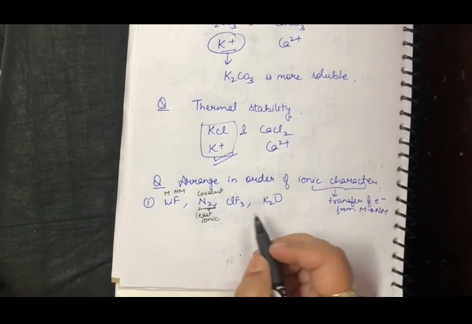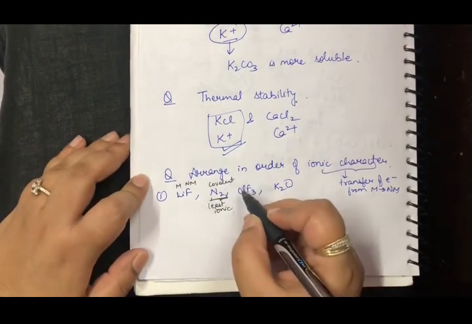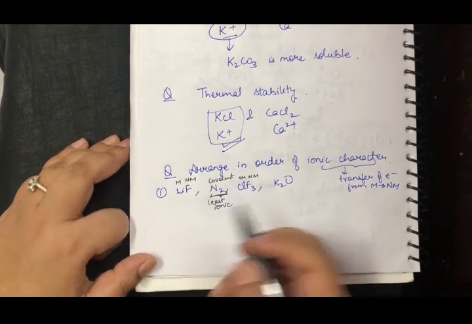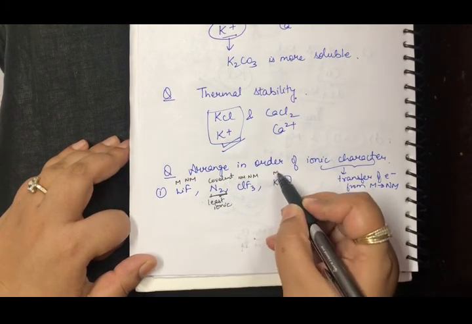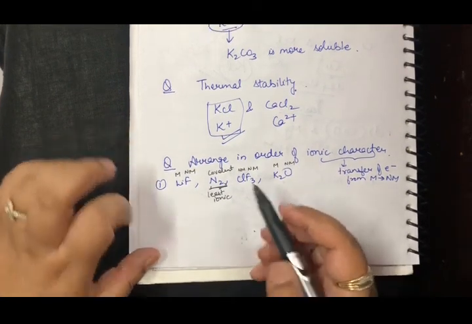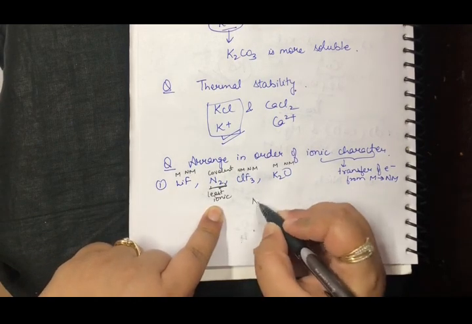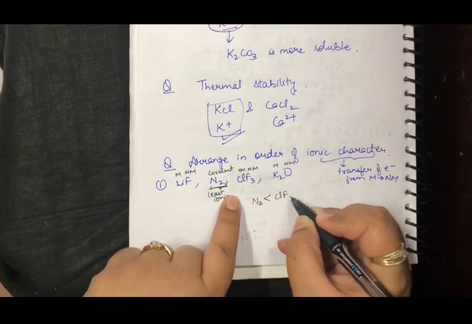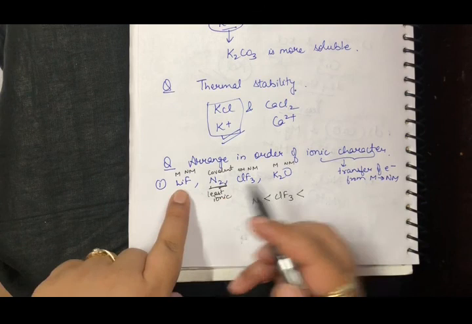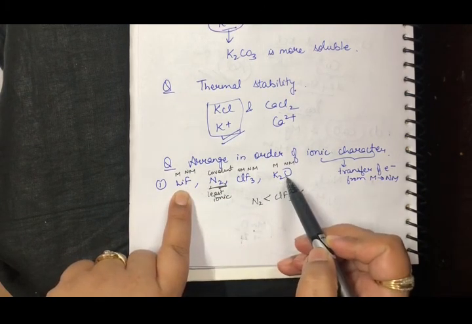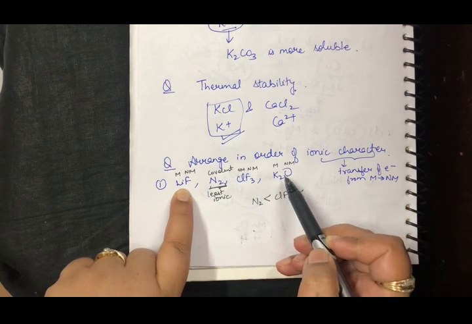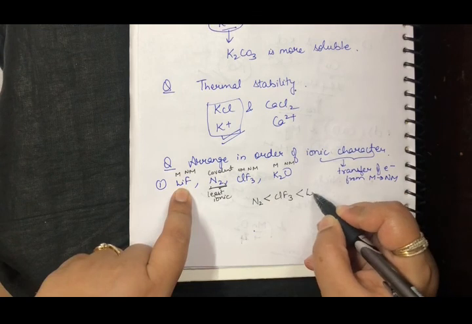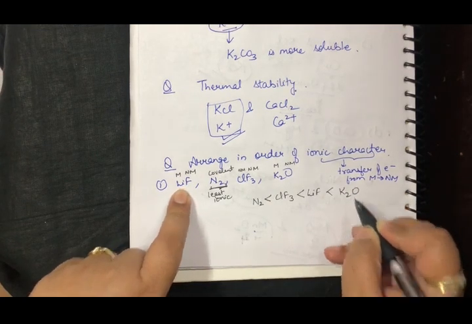Similarly, if I talk about ClF3, here Cl is a non-metal and fluorine is also a non-metal, so they both are non-metals. And here it is metal and non-metal, so the least is going to be this. After that, these are two non-metals, so again there is going to be a difference here. Now you are left with LiF and K2O, right? And we know that the metal has to be larger. So if I am talking about lithium and potassium, I know lithium is smaller. So lithium will come here and then we will have K2O.